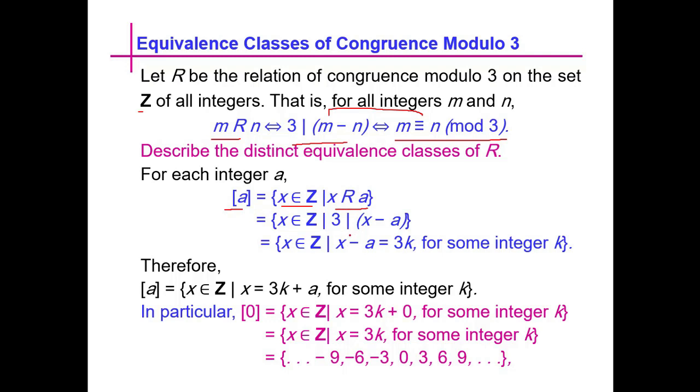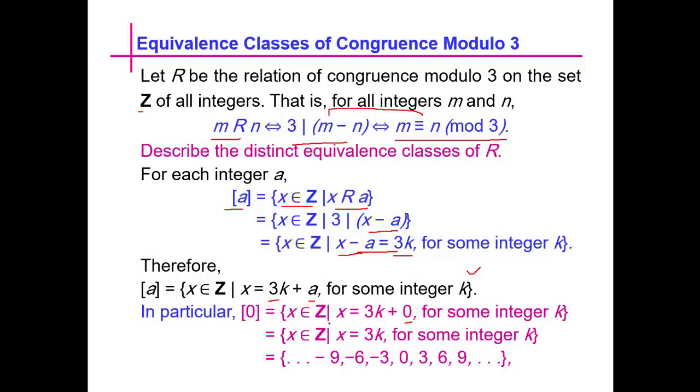which means that 3 must divide x minus a, and by the divisibility we can write x minus a is equal to 3k for some integer k. So we need to find all those x which satisfy this equality. So for the class of a, we have x belonging to the set of integers such that x is equal to 3k plus a for some integer k. So in particular, when we take the class of 0, we see that x belongs to the set of integers such that x is equal to 3k plus 0 for some integer k.